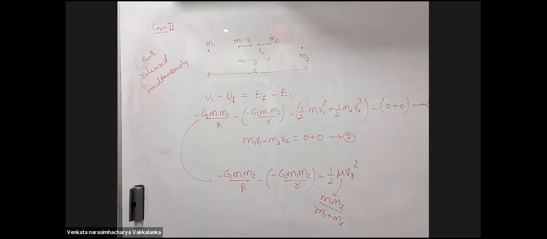Okay, sir. The reason we can conserve linear momentum is because the force of gravity acting between the two particles becomes internal when considered as a system, right? Right. When there is no external force, I can conserve linear momentum. There is no external force on that. Yes, sir. Got it.